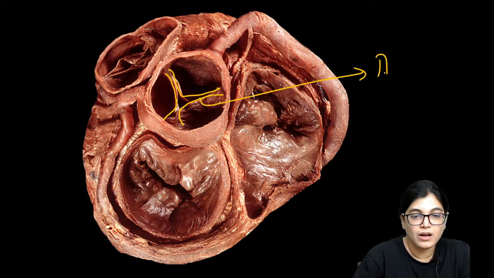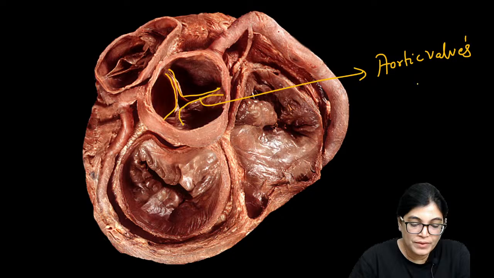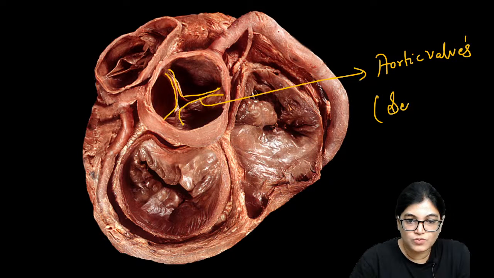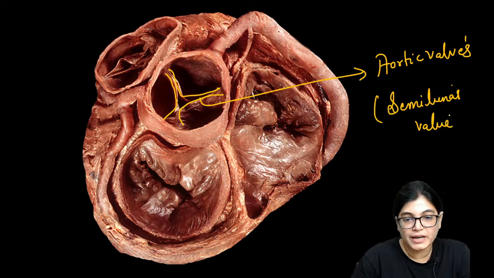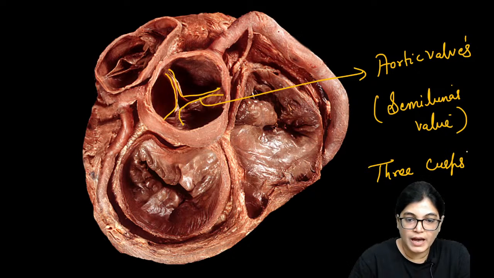These are aortic valves. Now aortic valve is one of the semilunar valves, and what you can appreciate in the diagram, it is having 3 cusps, as you can see in the diagram.